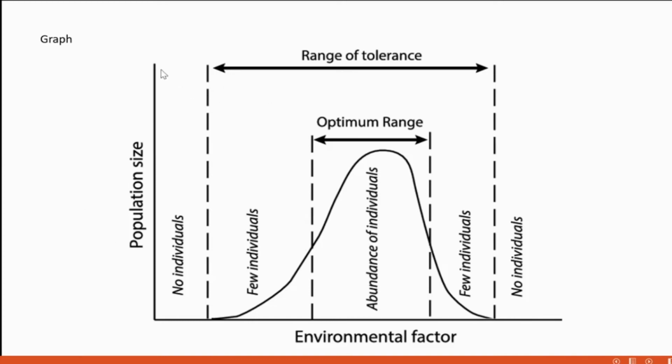In this graph, the y-axis denotes population size, the x-axis is the environmental factor, and this indicates the minimum level. So there are no individuals. As the level of nutrient increases, a few individuals start to grow, and as it enters the optimum range, the population size is maximum. As the amount exceeds that, again the population number reduces, and ultimately it totally destroys that population. So this is the graph.